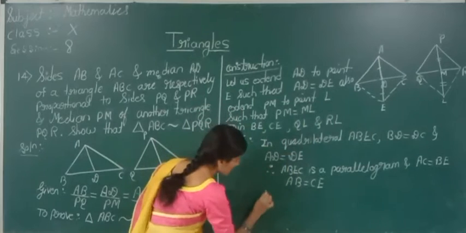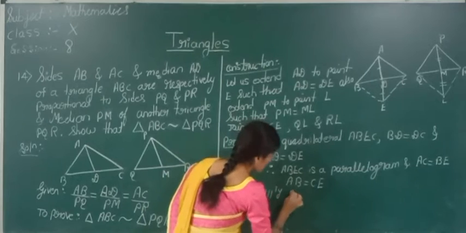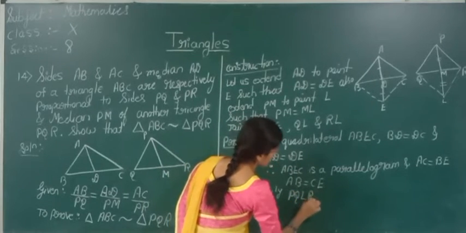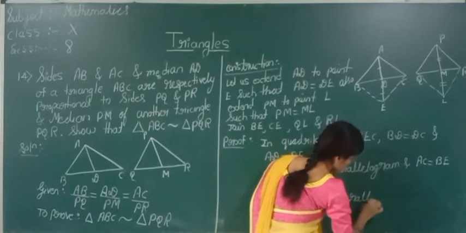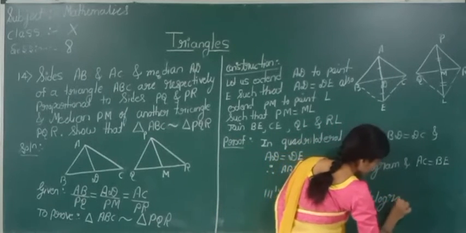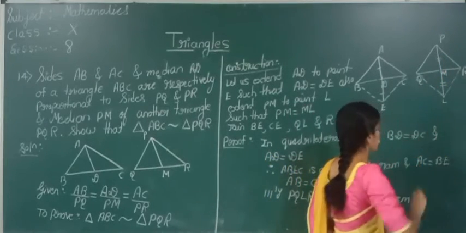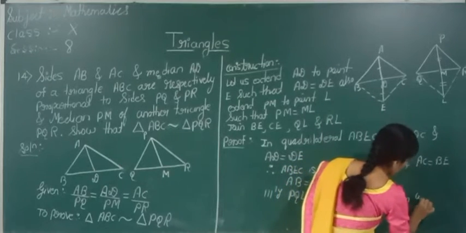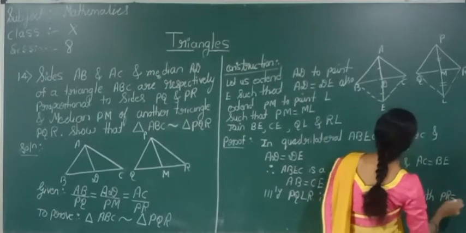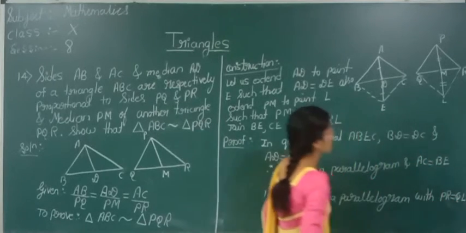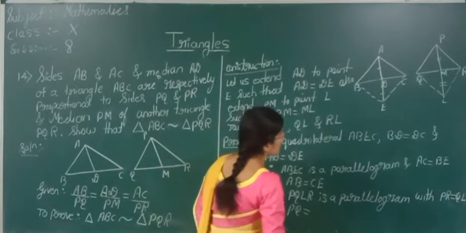Similarly, what we can tell? PQLR is a parallelogram with PR equal to QL and PQ equal to RL.